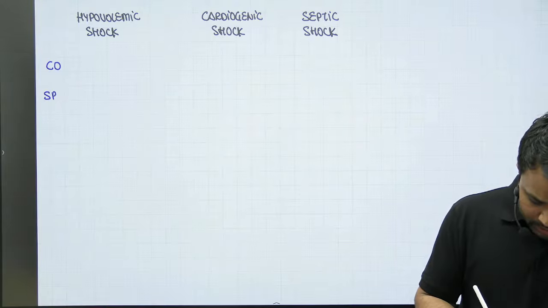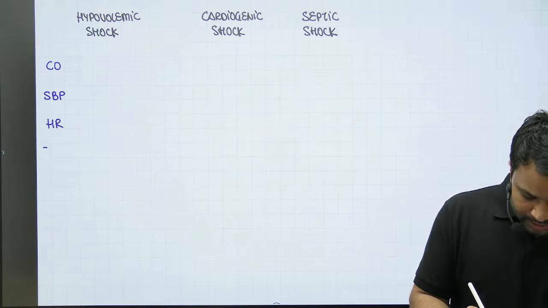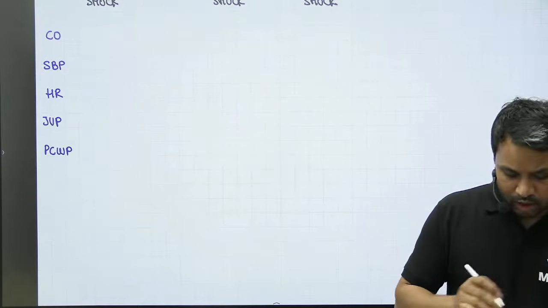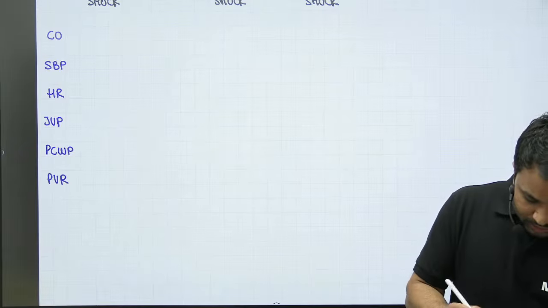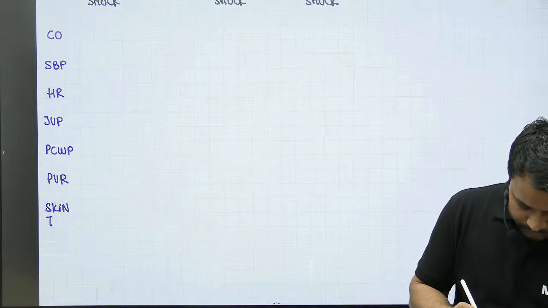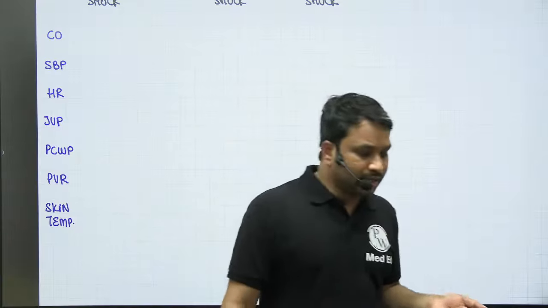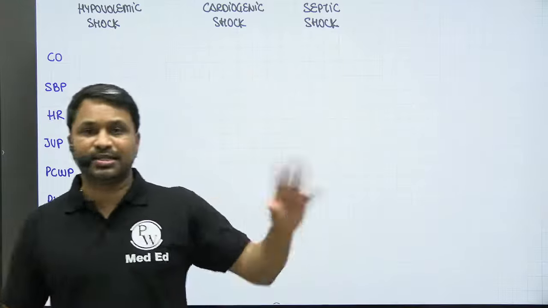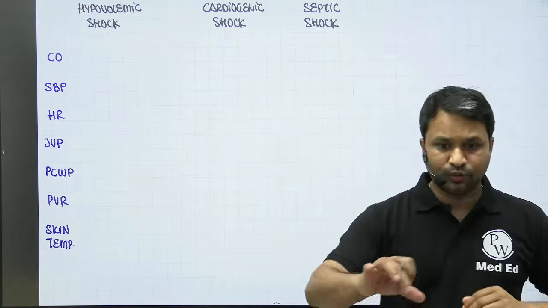We'll see what will happen to the systolic blood pressure, the heart rate, the JVP, the pulmonary capillary wedge pressure, the peripheral vascular resistance, and the skin temperature. These are the parameters on which we are going to judge various components of shock, right?